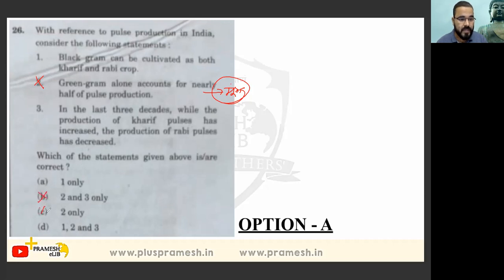Option B, C and D is eliminated. Simple one, option A is going to be our answer. Simple elimination technique has been used. By logic we can say na कि green gram is not equal to half of the other pulse production. Many other pulses are there.